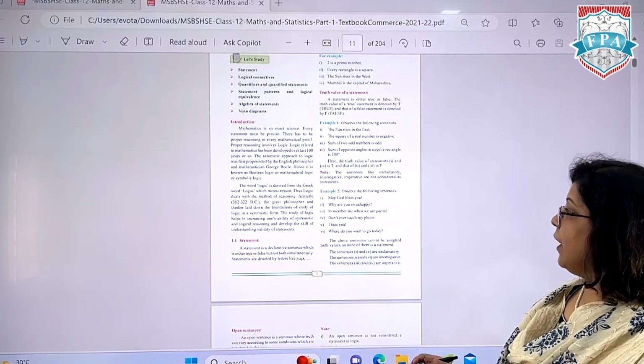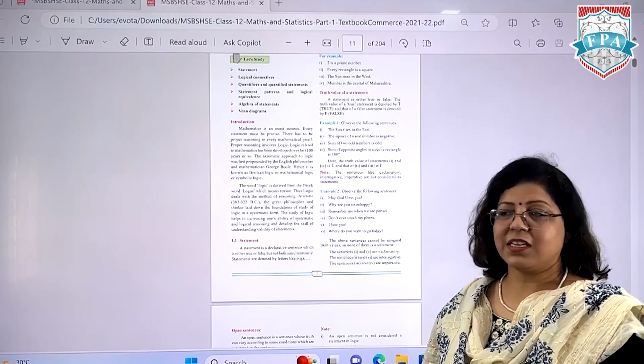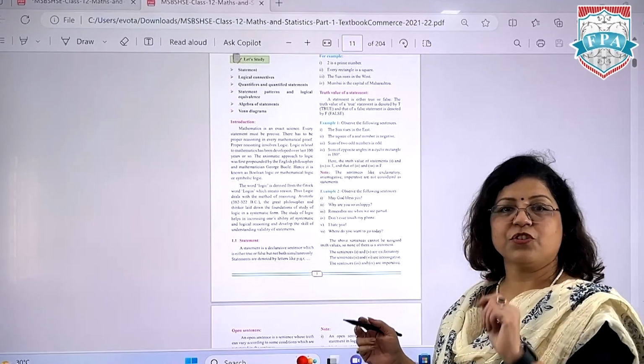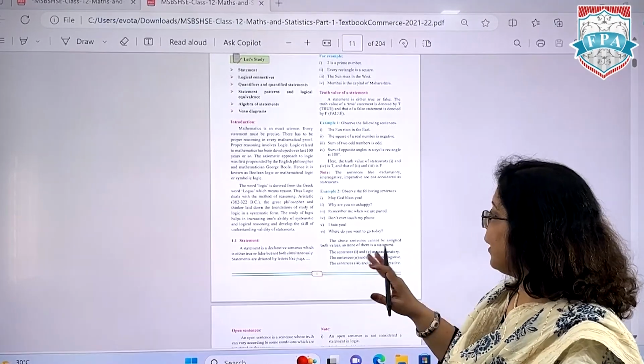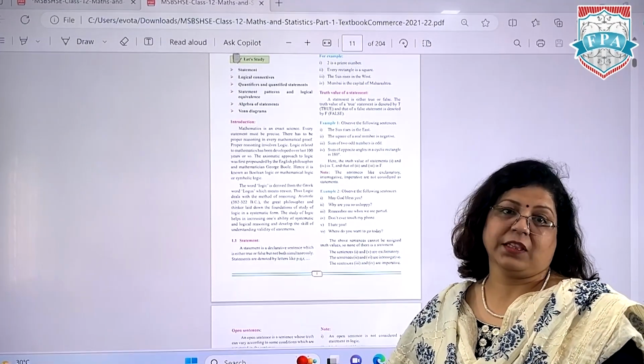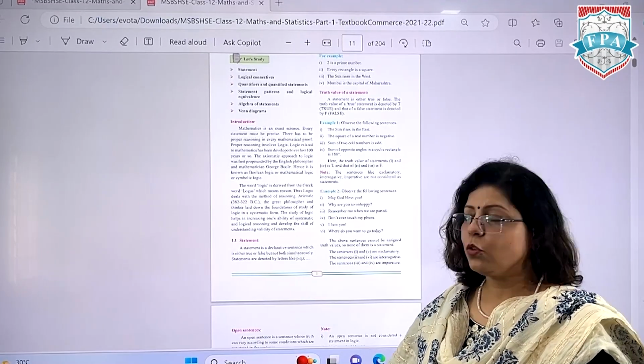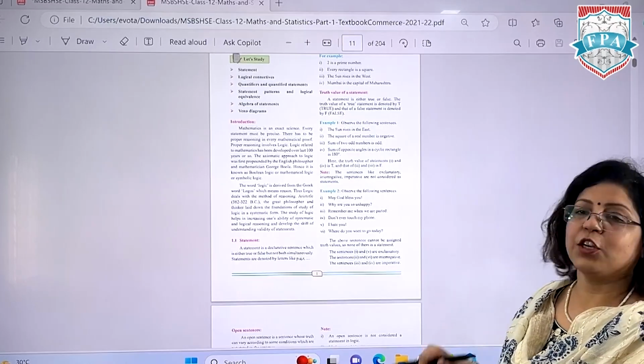So let's take a few examples. First, may God bless you. That's an exclamatory statement. One exclamation came at the end. So it is not a mathematical statement. Or, what are your plans after grade 12th? It's a question, an interrogative statement, so it cannot be a mathematical statement.